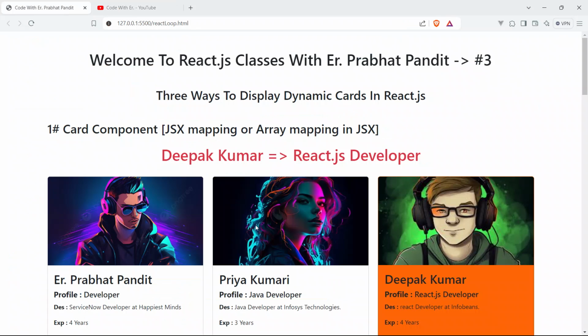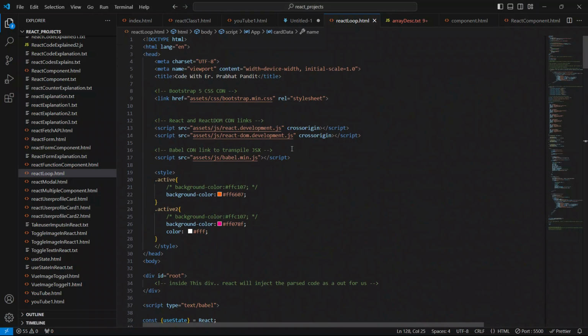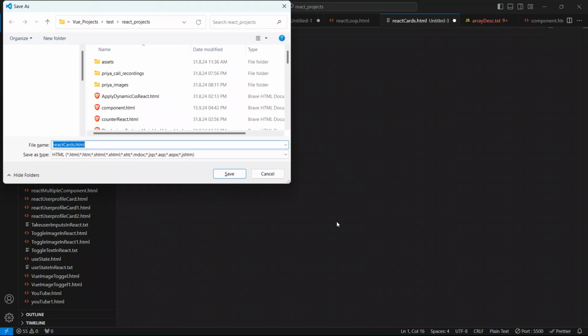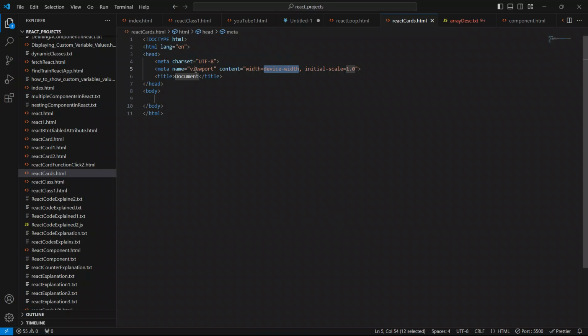Okay, so guys, now let me go to the code editor first. Now I'm going to create a page. I'll give the page name as react cards.html. Save the file now, so Ctrl+S. Yep, saved. So first of all, I'm sorry, HTML. This is the HTML structure. I'll say here code with er Prabhat.